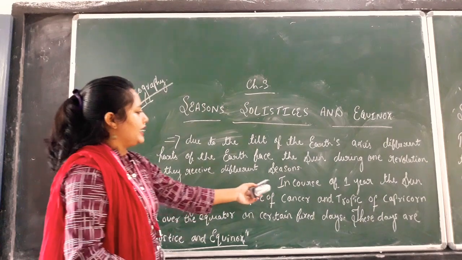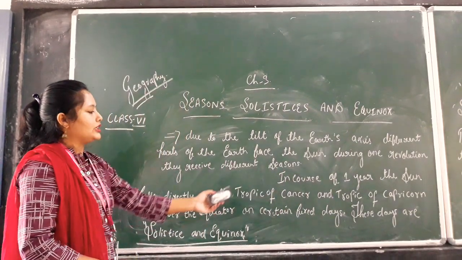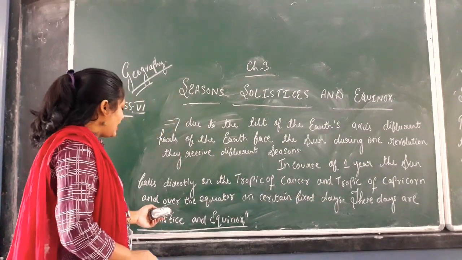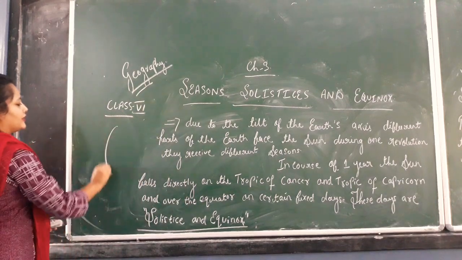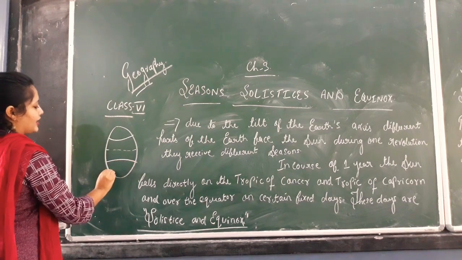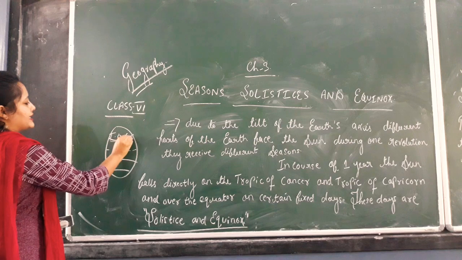See here, in the course of 1 year, the sun falls directly on the Tropic of Cancer, the Tropic of Capricorn and over the equator. That means there are different parallels. This part is the Tropic of Cancer.